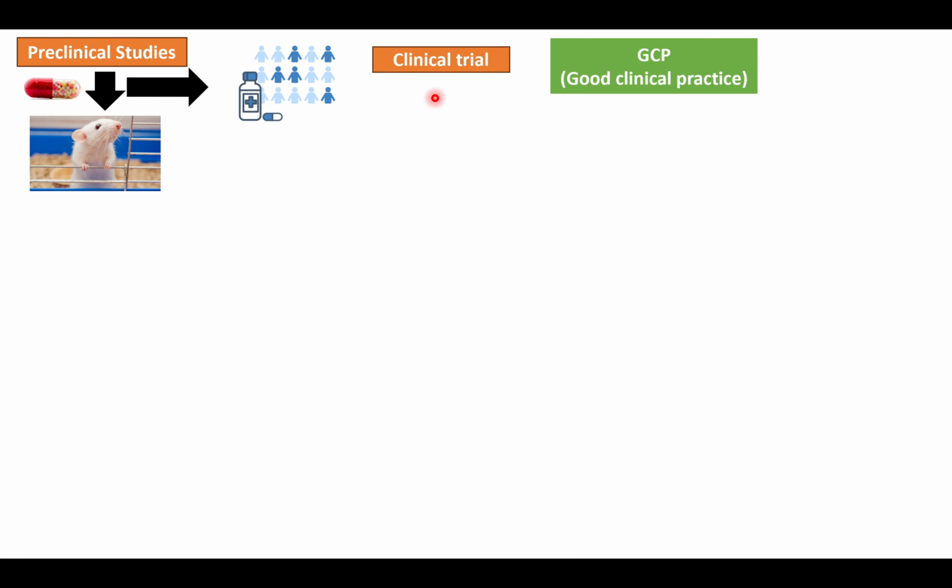For clinical studies, we have to study in human beings. It is not like you can take any human beings according to your wish. Before you go for clinical studies, you need to have a license. For this there is a licensing authority. By the name itself you know that it is an authority that has the power to give a license. The licensing authority will decide whether to give a license or not. If you get the license, you can move forward for clinical trials.